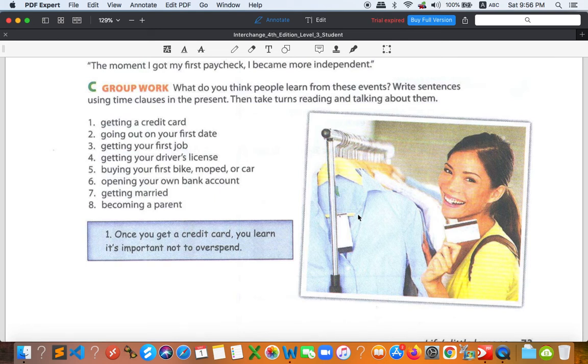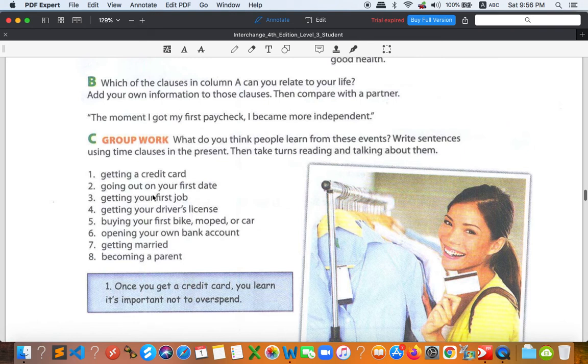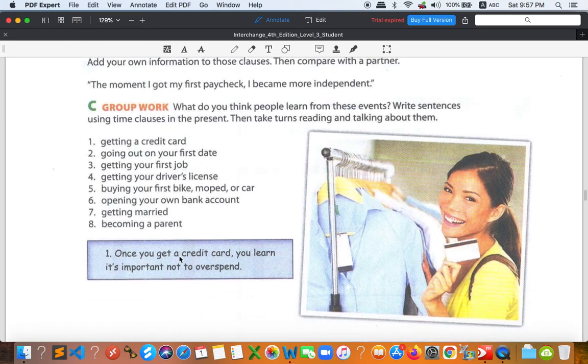Okay, so this is about present tense. You don't need to care about past right here. Okay, so what they want you to do is only to make up sentences using the information given right here. Okay, using the present tense, just like this example. Once you get a credit card, you learn it's important not to overspend, right? So because when you spend more money, then you have to find money to repay. All right. So that is not a good idea to overspend or spend a lot of money. Okay. So you don't have to do this, but you can try if you want to.